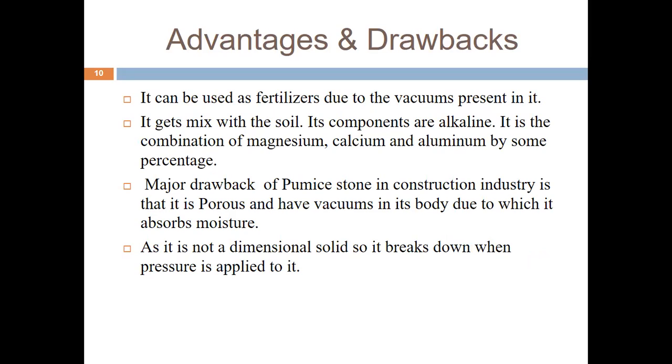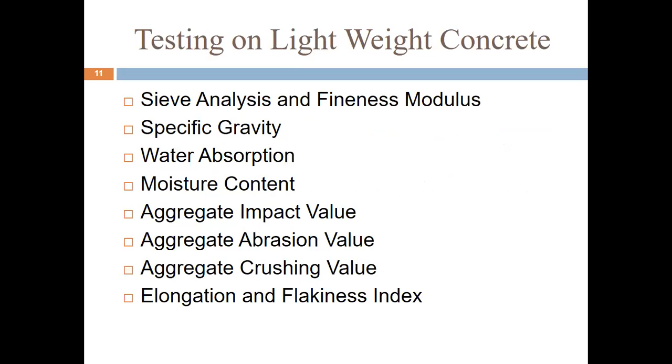Now come to the lightweight aggregate advantages and disadvantages. It can be used as fertilizer due to the vacuum present in it, as it mixes well with the soil. Its components are alkaline; it is a combination of magnesium, calcium, and aluminum in some percentage. The major drawback of pumice stone as a lightweight stone in the construction industry is that it is porous and has voids in its body, due to which it absorbs moisture. As it is not a dimensional solid, it breaks down when pressure is applied to it.